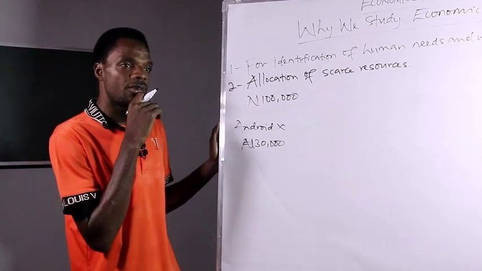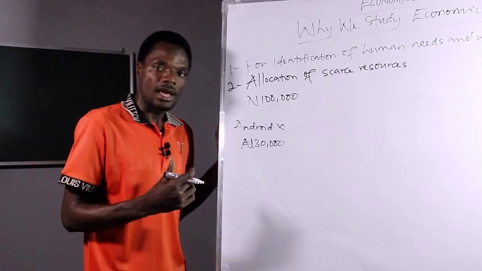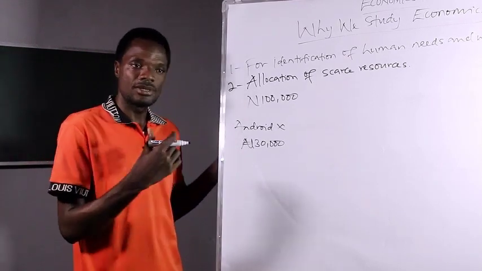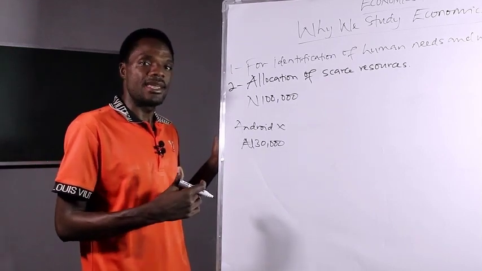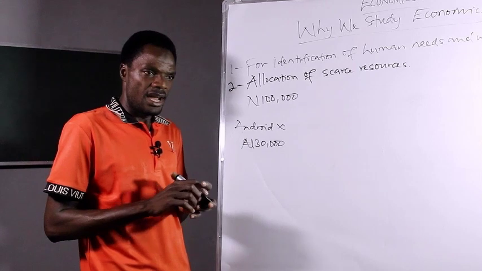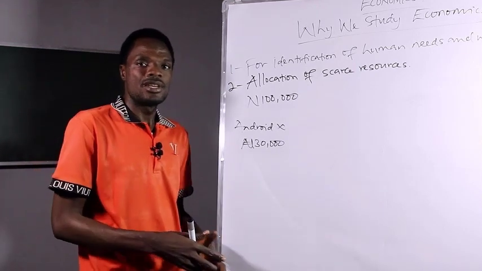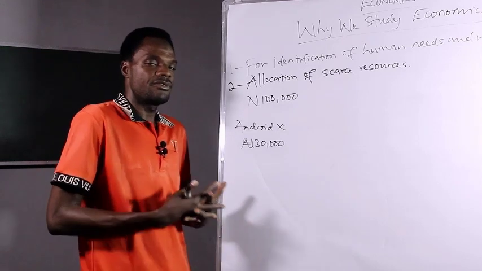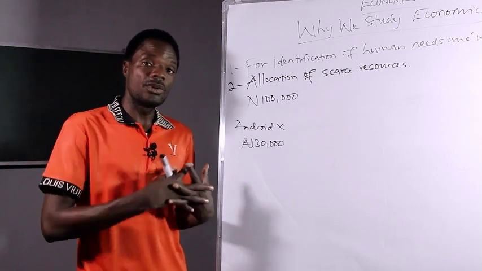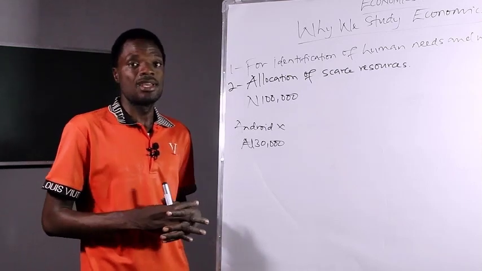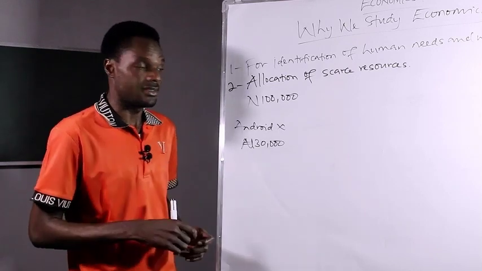But if you say, oh, I have seen my friend having an iPhone amounting to 120,000 or 80,000 or 90,000, I have to buy it, you have to ask yourself, do you have the same economic status as that friend? Or are you different? From there, you can judge yourself. If you are not the same, don't even try to do that. That is the saying: cut your cloth according to your size.